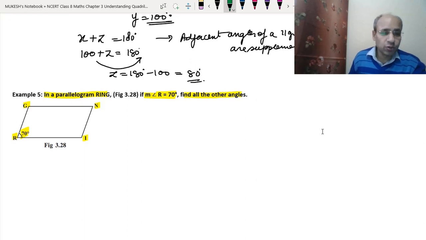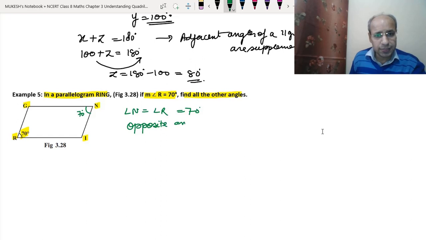The same principle that we used in example 4 we will use here. So angle N will be equal to angle R, which is 70 degrees. The reason we just discussed above: opposite angles of a parallelogram are equal. Now we can find angle I also.